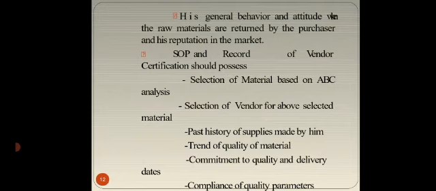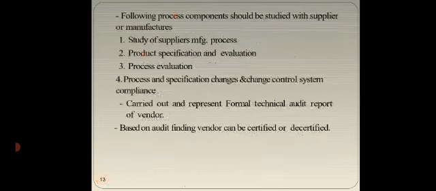Selection of material based on ABC analysis, selection of vendor for the above selected material, past history of supplies made by him, trend of quality of the material, commitment to quality and delivery dates, and compliance of quality parameters. The following process components should be studied with suppliers or manufacturers: study of supplier's manufacturing process, product specification and evaluation, process evaluation, process and specification changes, and change control system compliance.